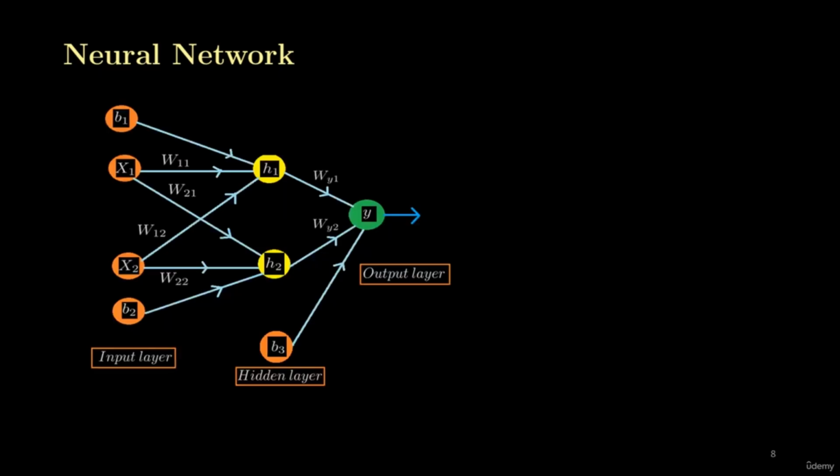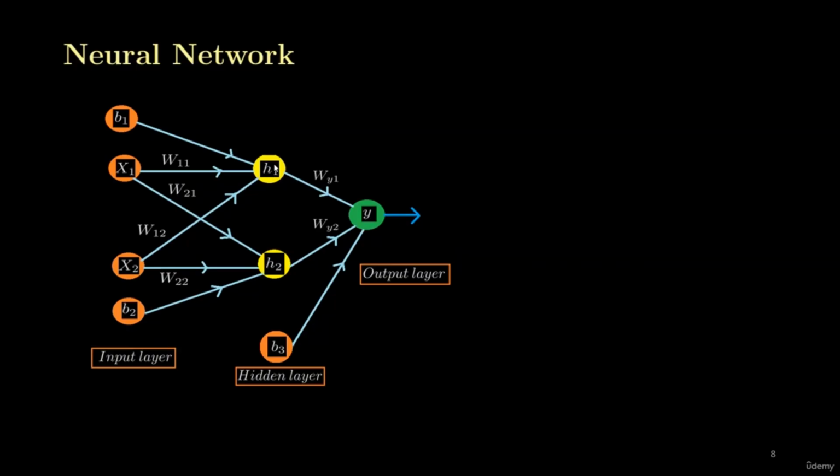Now, this is another form of a neural network. Here we can see that we have more than one neuron in the hidden layer. Again, the hidden layer is one; there is no more than one hidden layer. This is our hidden layer, but this time we have two neurons in the hidden layer. We can call them H1 and H2. That is, they are the perceptrons or the neurons of the hidden layer.